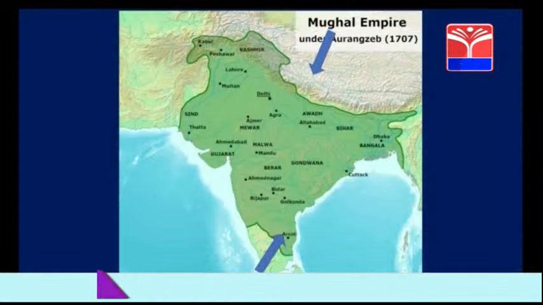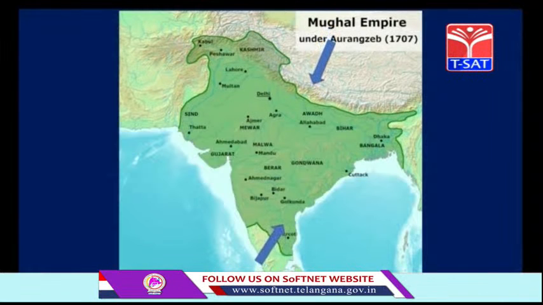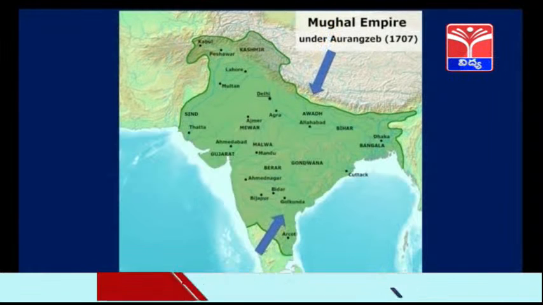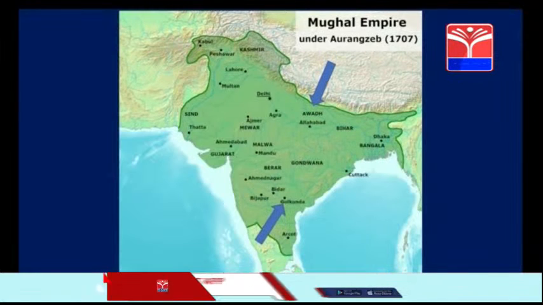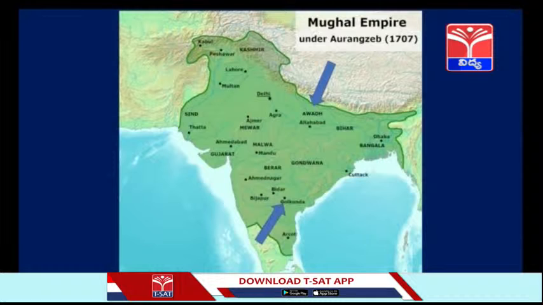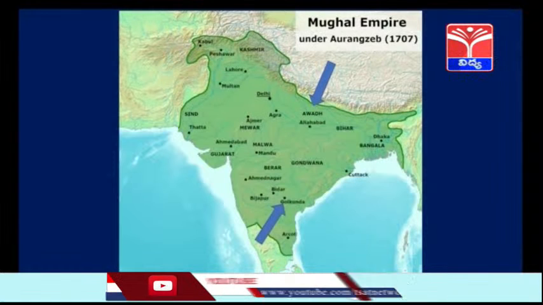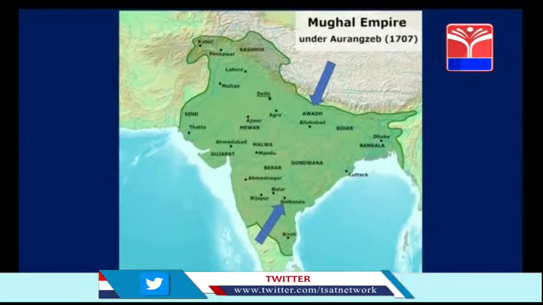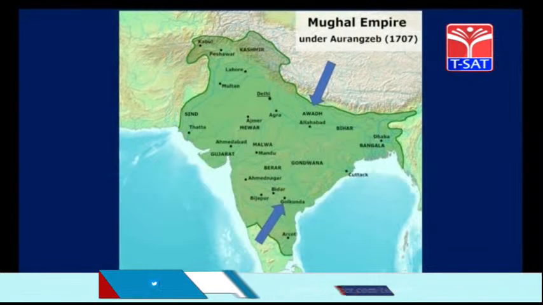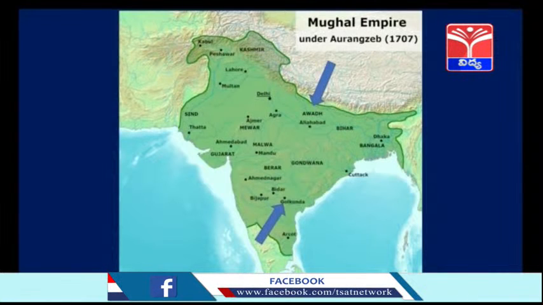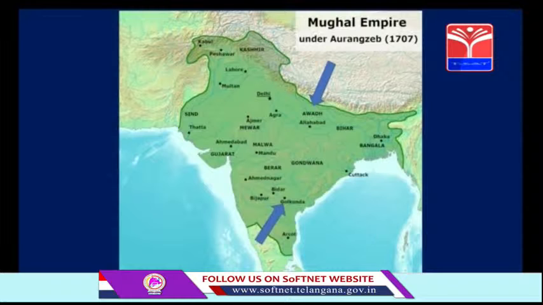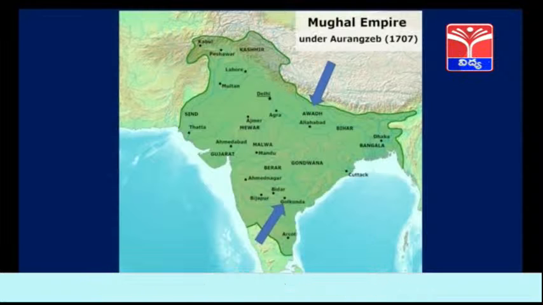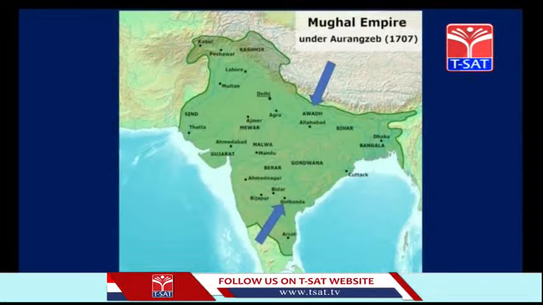Among those areas come Awadh and Hyderabad. In these two areas, the people started establishing their separate and individual political identities. Though they were respecting Mughal emperors as their masters, all the major decisions were taken by them without informing the Mughal emperors. And this made them so powerful that in future they started ruling these areas.